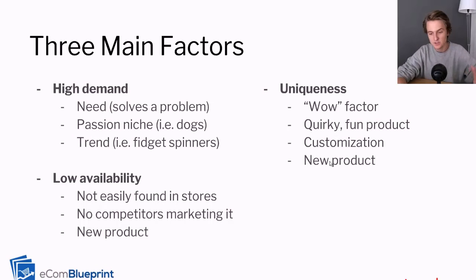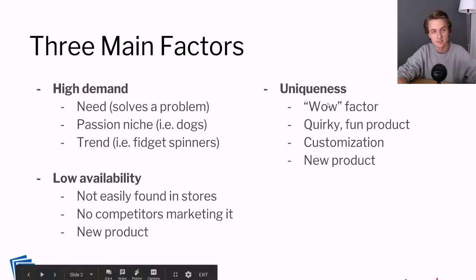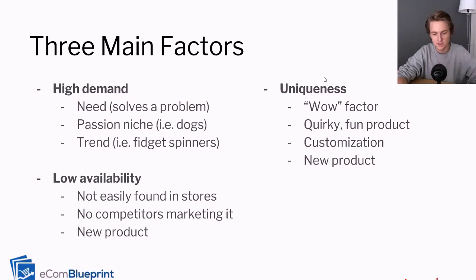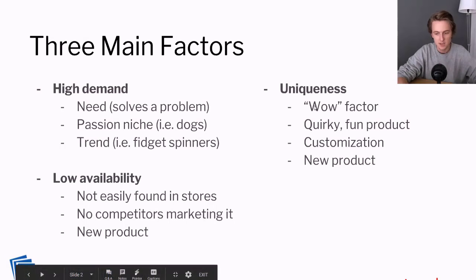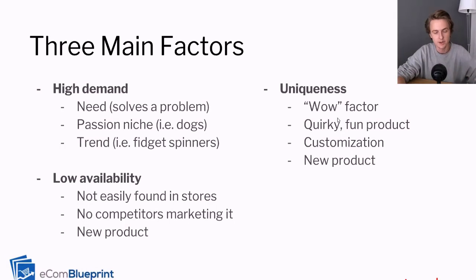Now, the last thing is new product. If you have a new product and you show it in an ad and people are like, what in the world is this? That's unique, right? That gets people's attention. So new products work well for uniqueness as well. So you want to have these three main factors in place at least when you're selecting a product. So high demand, low availability, and uniqueness. Any combination of one of these, and one of these. And if it's more than one, it's even better.